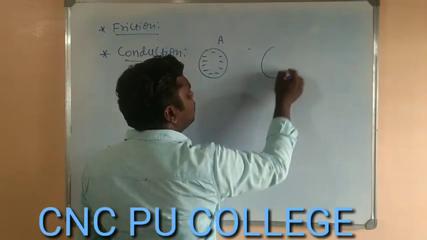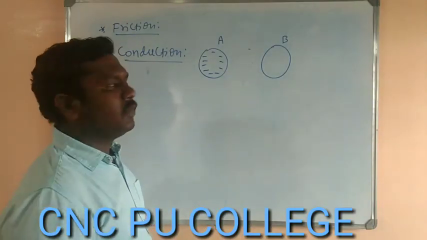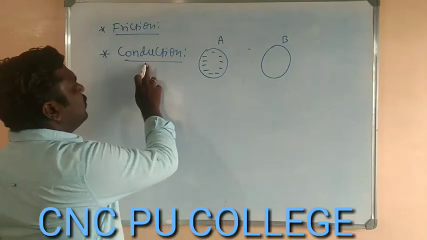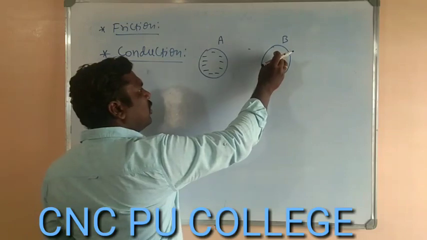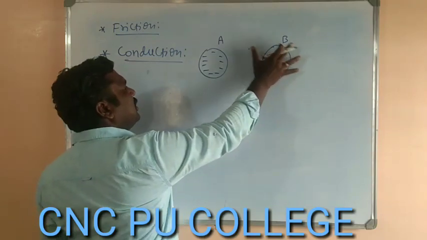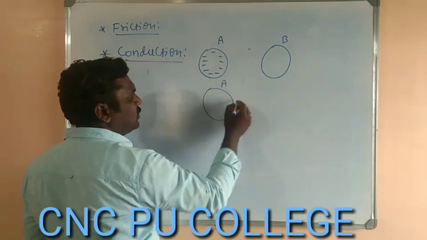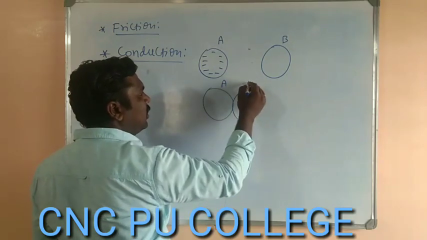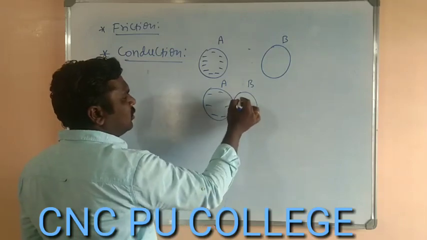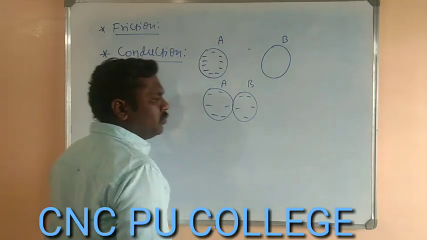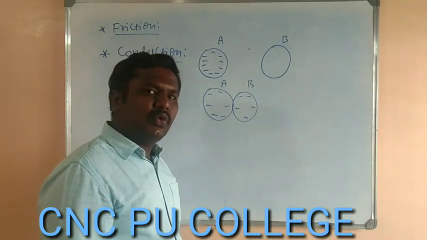And here we are considering one more conductor B which is neutral. Charging by the method of conduction is nothing but if we bring this neutral conductor B in contact with A, where A is negatively charged, some of the charges will move to the second conductor which is electrically neutral.